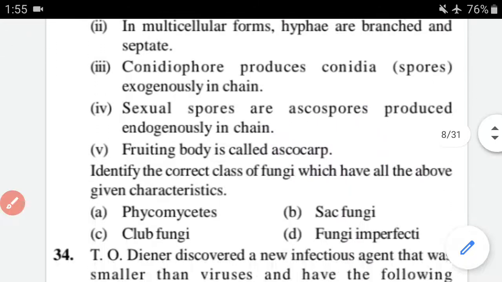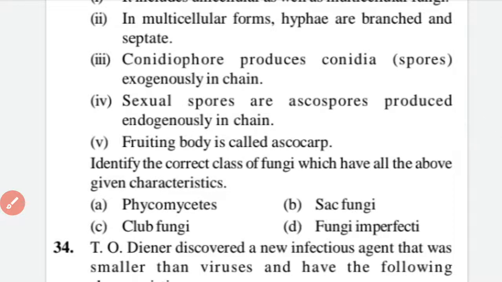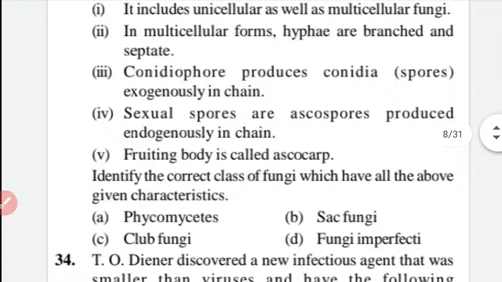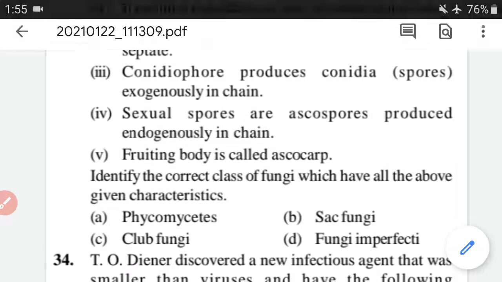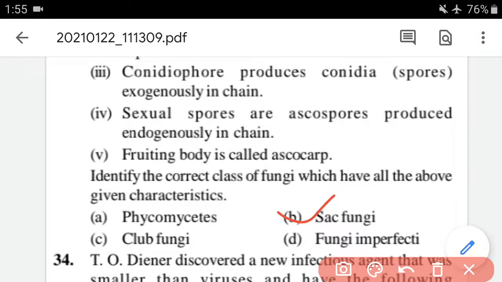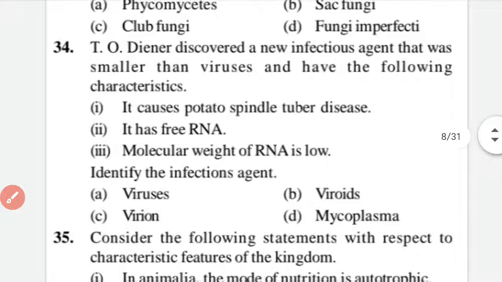Okay guys, so the correct option for question number 33 is B, which is called sac fungi also. Okay, so option B is correct. Now we have to move on. Question number 34.